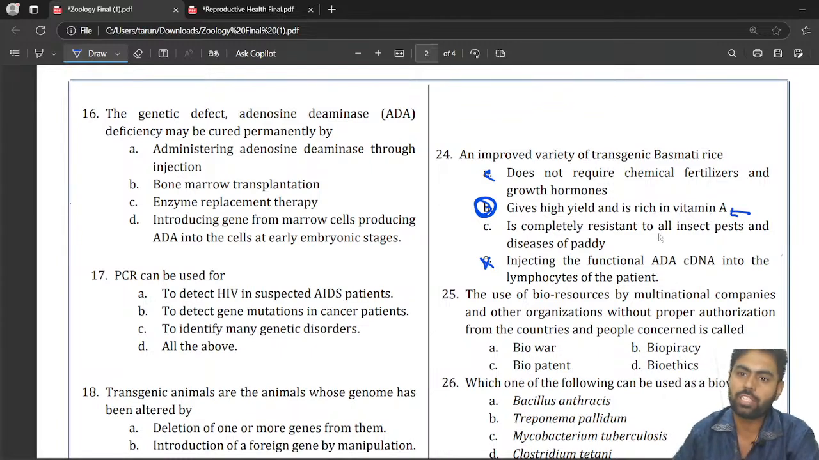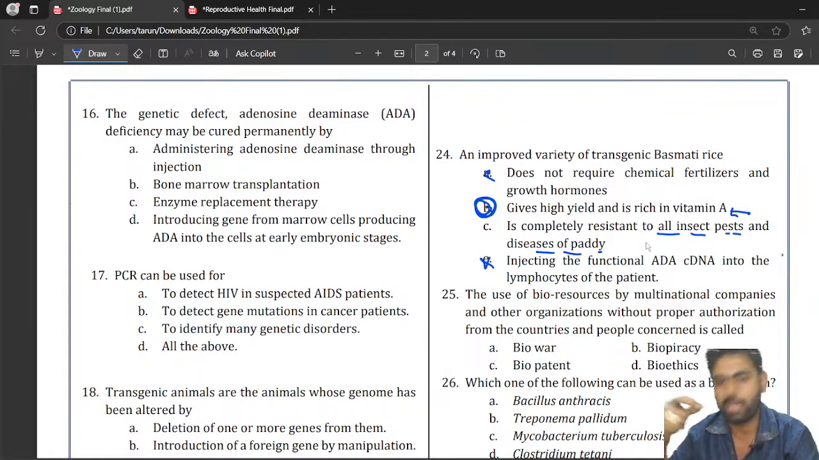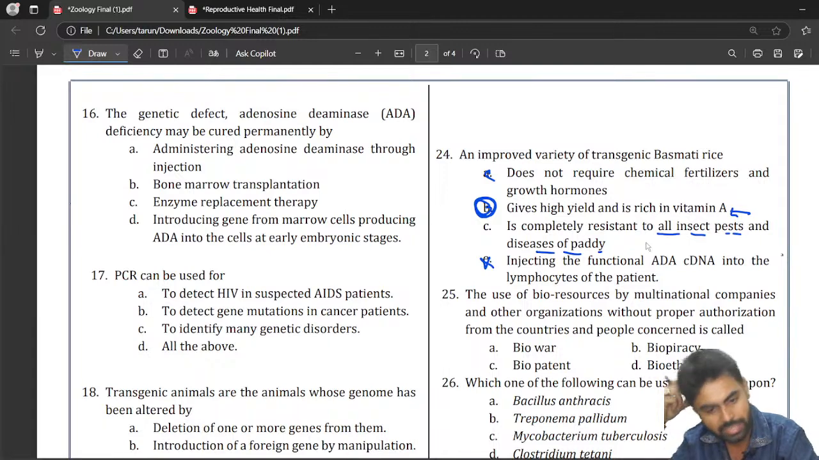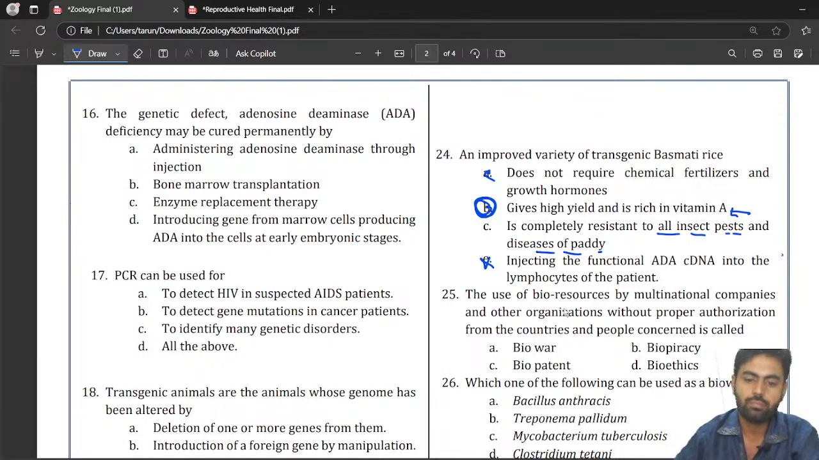Is it completely resistant to all insect pests and diseases of paddy? No, they're not that resistant to all, but they have quality improvement. The quality will be improved, that's all. They will not be resistant to pests or any disease, we can say. Okay. So the next question which you made a mistake on, 24, we are done.